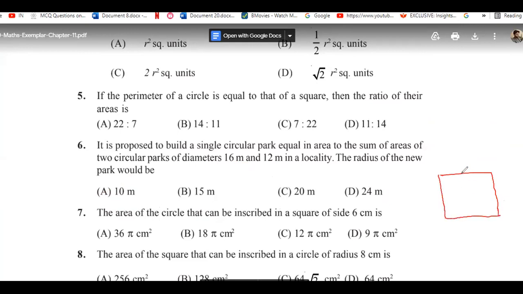Okay, so this is actually a square, and its side is 6 centimeter here. So now you need to find out the area of the circle that can be inscribed in this one. So you need to find out the area of this circle. What would be the area of this circle? Tell me.